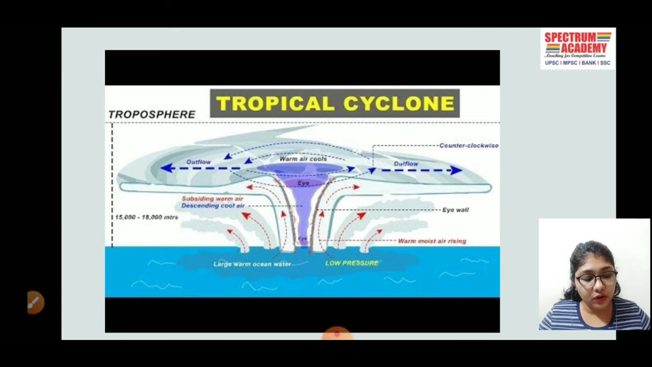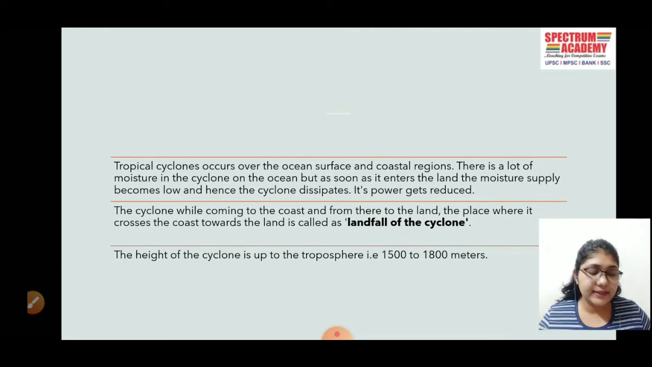The tropical cyclones occur over the ocean surface and the coastal regions. There is a lot of moisture in the cyclone when it is on the ocean. But as soon as it enters the land, the moisture supply gets lower or it gets cut off, and hence the cyclone dissipates. That means its power gets reduced. The cyclone, while coming to the coast and from there to the land, the place where it crosses the coast towards the land is called the landfall of the cyclone.